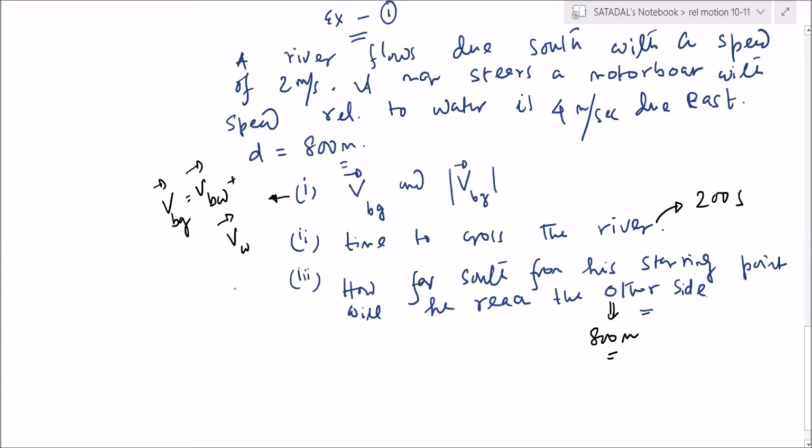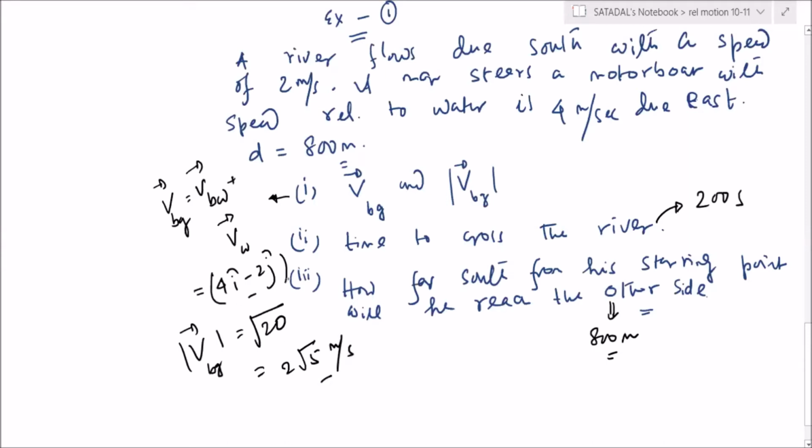That's it. So one is due east, another is due south, right? So it should be 4 i cap minus 2 j cap. So VBG mod must be equal to root under 20, that is equal to 2 root 5 meter per second. That's okay only, I think. Yeah, right. So just give me a time.